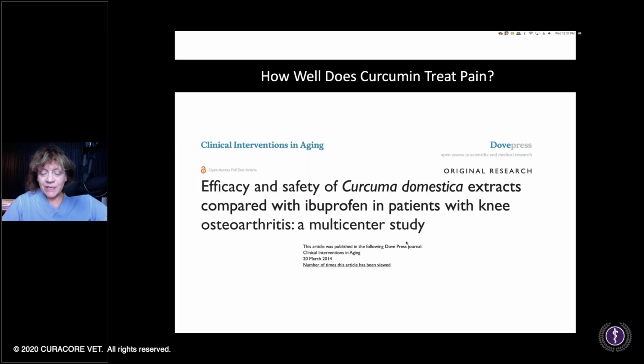Okay, this one's pretty cool. The efficacy and safety of Curcuma domestica, so going for the species name, extracts thereof of turmeric, compared with ibuprofen in patients with knee osteoarthritis, a multi-center study. I see a question from Sarah, so thank you for that. We'll cover that at the end. So this is back from 2014.